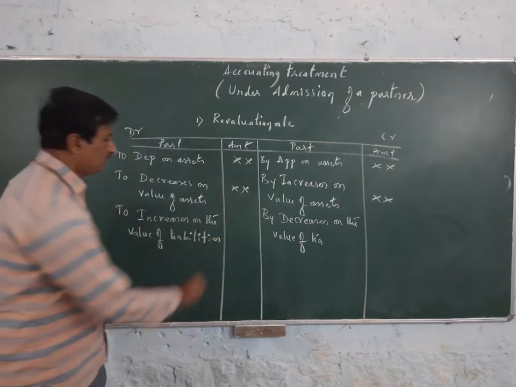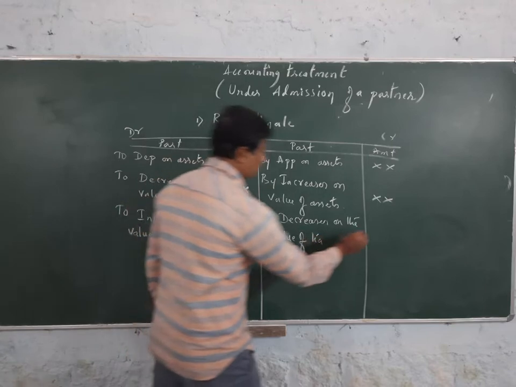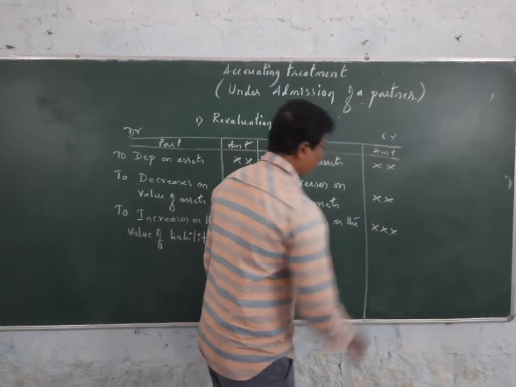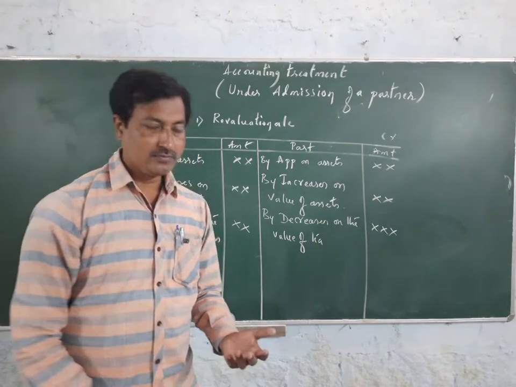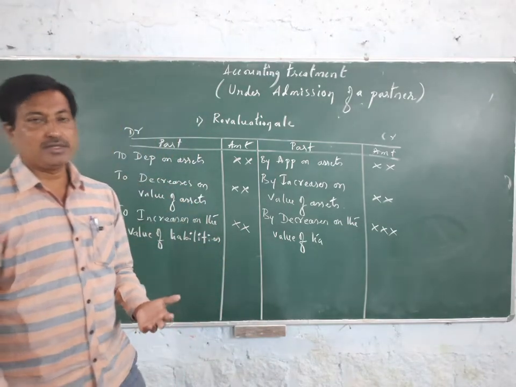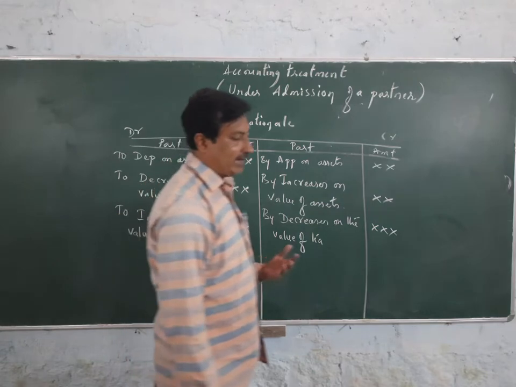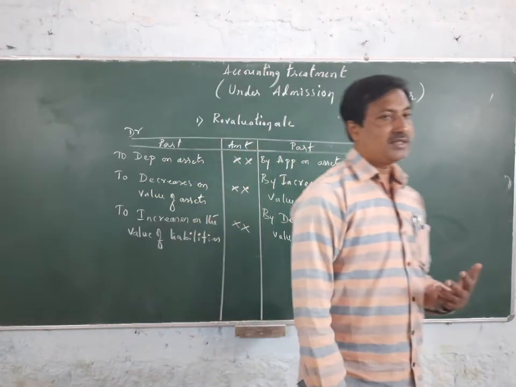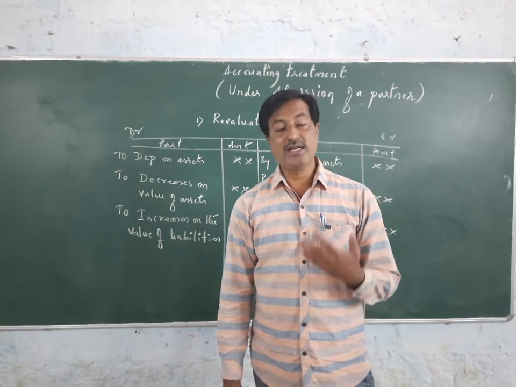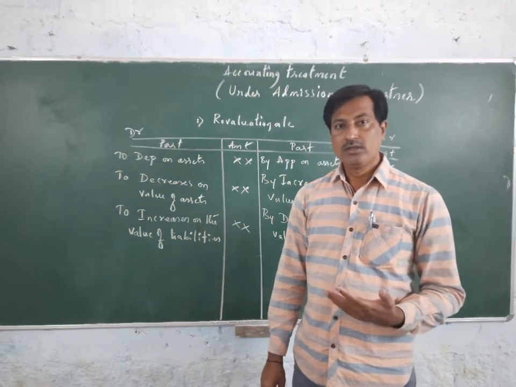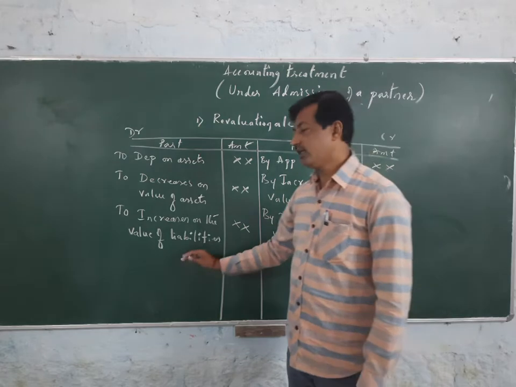Except these three items, on both sides one or two more items will be recorded. For example, if any outstanding expenses are there, it means before the entry of a new partner, if any expenses were incurred and they are not paid, they are still outstanding, yet to pay, such expenses should be recorded on the debit side.